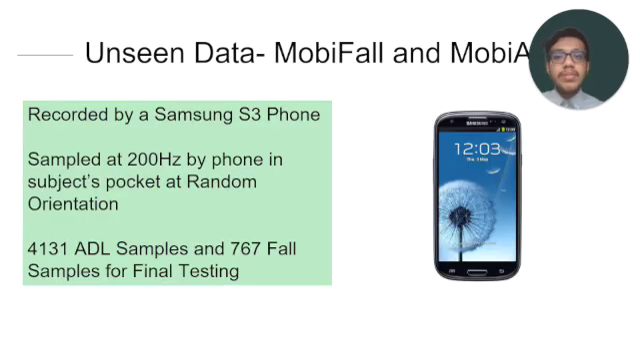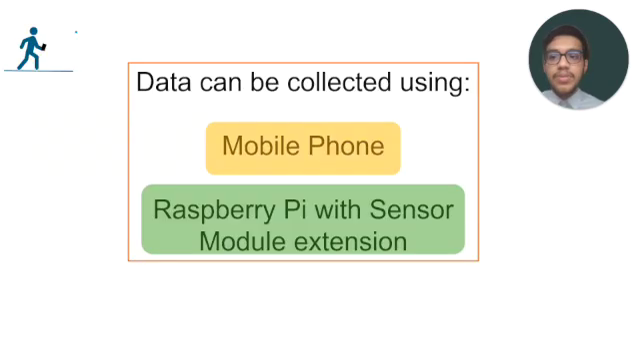The second set is the MobiFall and the MobiAct datasets, which, similar to our own data, have been recorded using the Samsung Galaxy phone, consisting of over 4,000 ADL samples and over 700 fall samples. Data can be collected using various ways. The two most common are the mobile phone and the Raspberry Pi with a sensor module extension. We will now show an animation for the audience to better help understand our data processing pipeline.